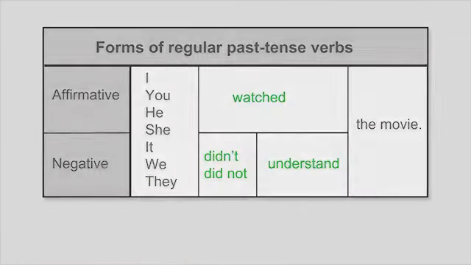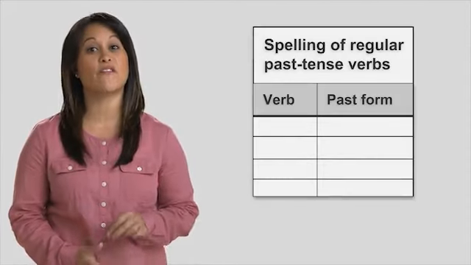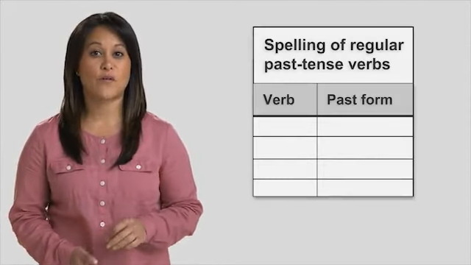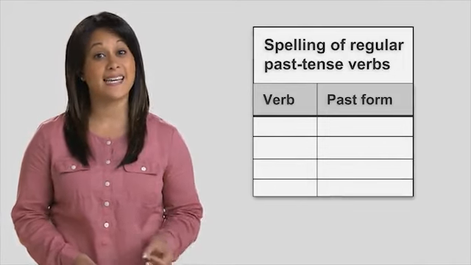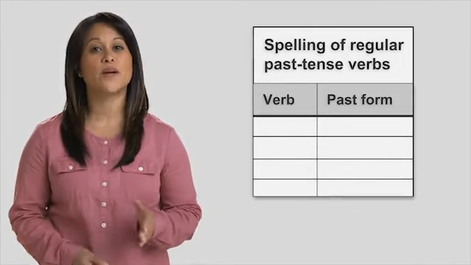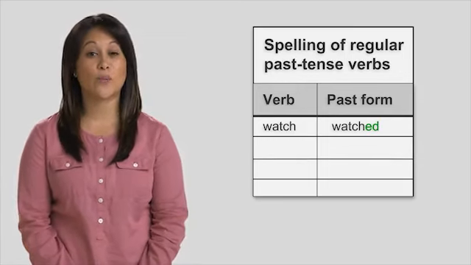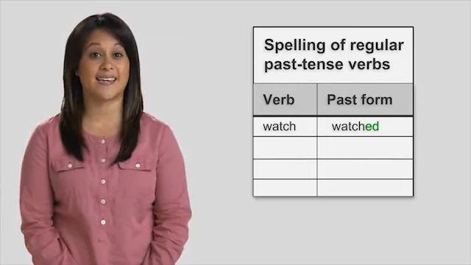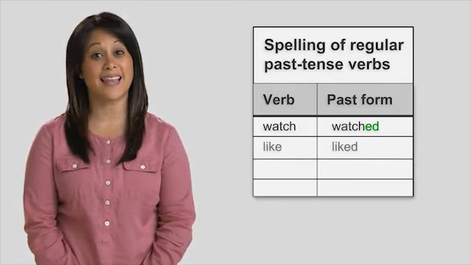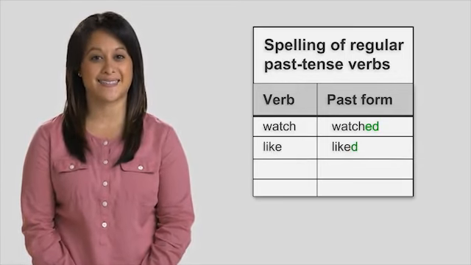Now let's study the spelling of regular past tense affirmative verbs. For most verbs, we add -ed in the past form. For example, watch becomes watched. When the verb ends in e, we add d. For example, like becomes liked.